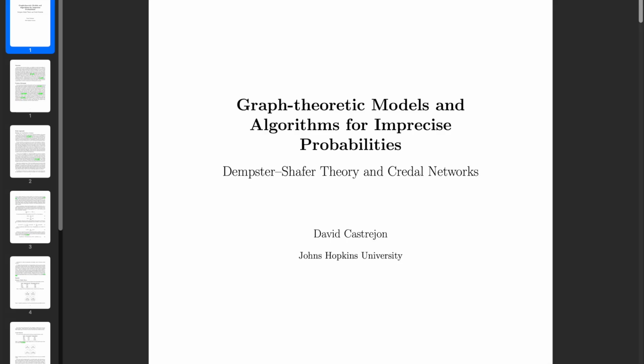Hello, my name is David Castrejon, and today I'll be presenting my research project titled Graph-theoretic Models and Algorithms for Imprecise Probabilities. This project explores reasoning under uncertainty using both Dempster-Shafer theory and Credal networks.